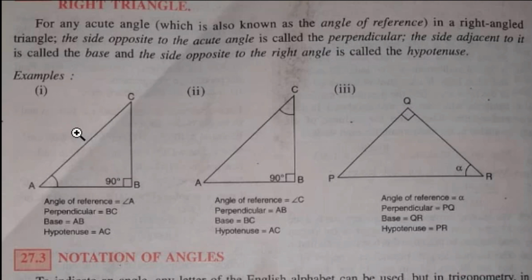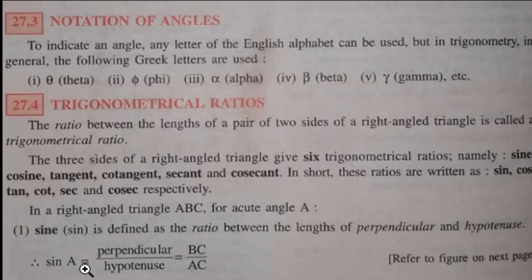So here sine becomes AB by AC, but the other time sine becomes BC by AC. Clear children? It means your ratios will change if your angle of reference changes. That is an important thing you must understand.